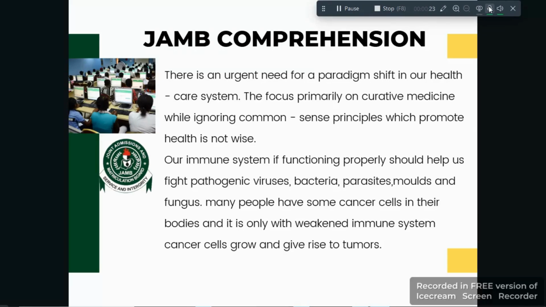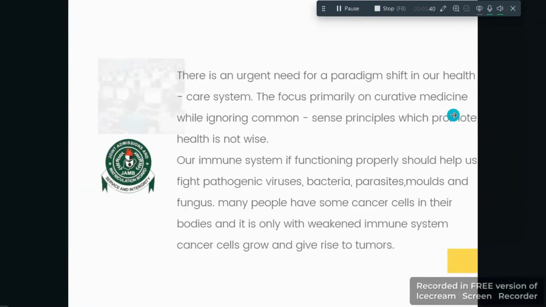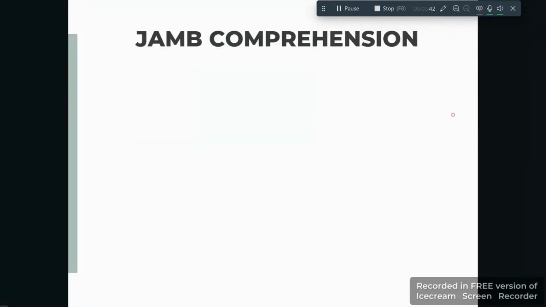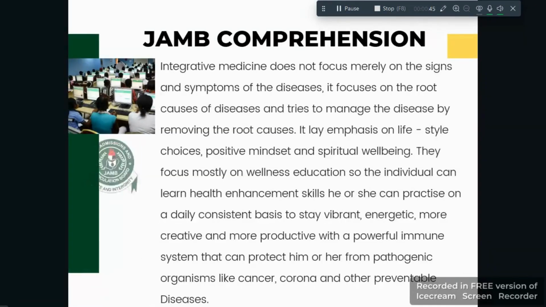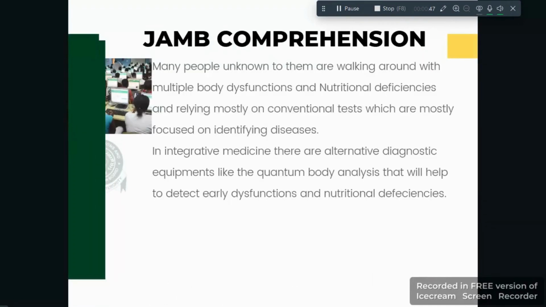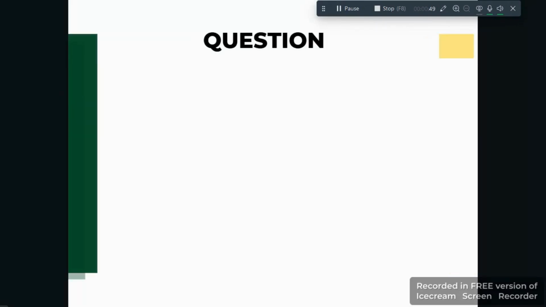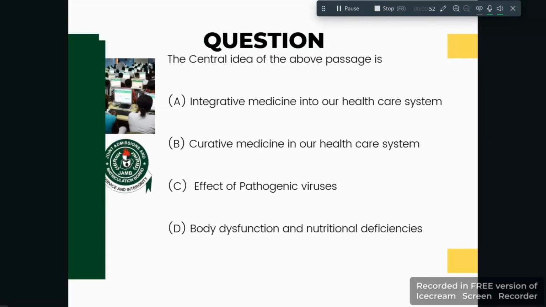So I'm using this particular comprehension again because I saw another interesting question from it, so that's why I want to use it again to teach you guys how to answer this kind of topic. All right, so this kind of question in JAMB comprehension passage. So let's look at the question. The question says, the central idea of the above passage is dash.